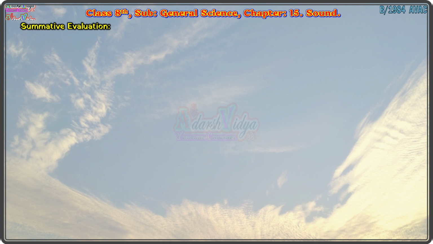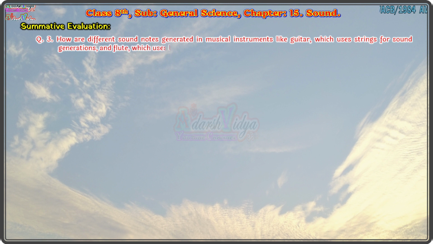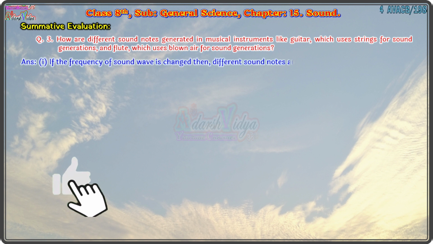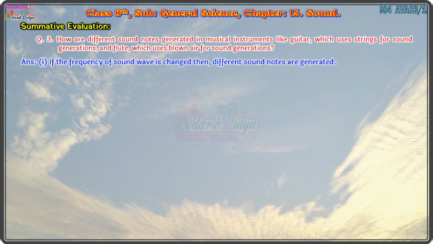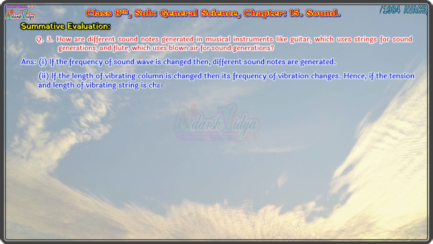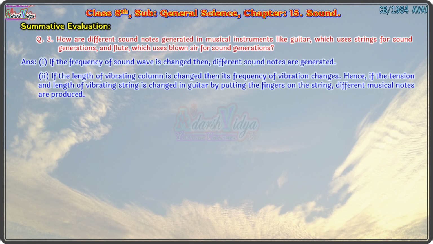Now let's see question 3. How are different sound notes generated in musical instruments like guitar, which uses strings for sound generation, and flute, which uses blown air for sound generation? Answer is: 1. If the frequency of sound wave is changed, then different sound notes are generated. 2. If the length of vibrating column is changed, then its frequency of vibration changes. Hence, if the tension and length of vibrating string is changed in guitar by putting the fingers on the string, different musical notes are produced.